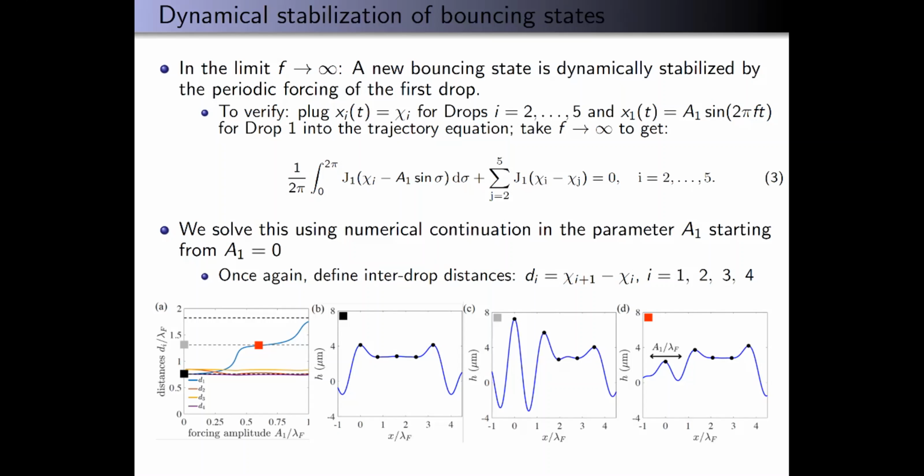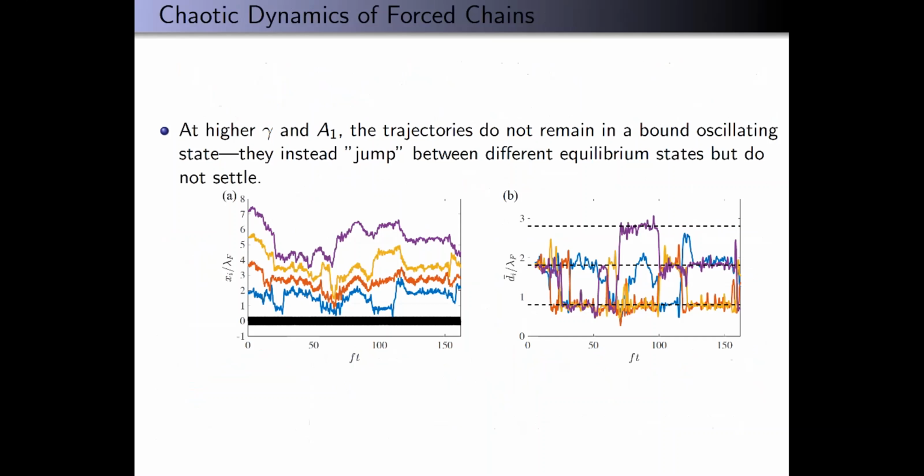And then that gray dashed line in panel A is the distance d1 between drops 1 and 2 for that unstable equilibrium state in panel C. So we see that d1 in panel A plateaus at that value. Basically what's happening here is that the unstable equilibrium state is being dynamically stabilized by the rapid forcing on the first drop. And panel D shows what the wave profile looks like for that case, with drop 1 being forced. So that's a very interesting result.